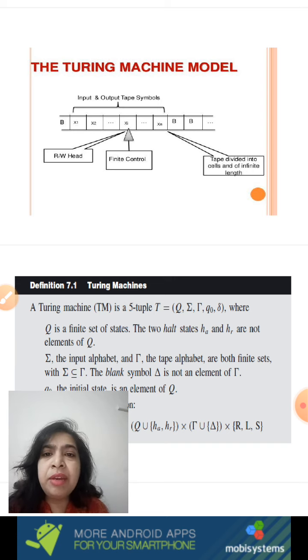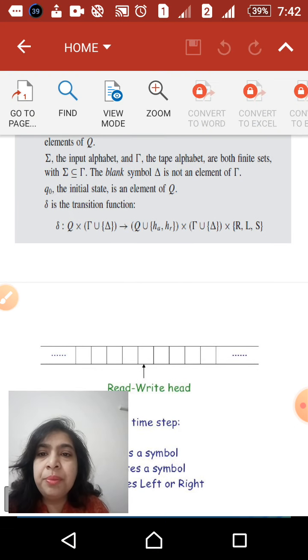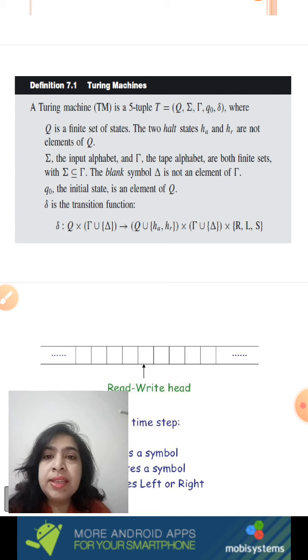The blank can be represented in a variety of ways. Few authors use capital B, few use a delta symbol, few use a diamond shape. There can be a variety of special characters used to represent a blank symbol. So to formally define a Turing machine according to your textbook, you can read this definition. A Turing machine is a 7-tuple mathematical model of a machine.